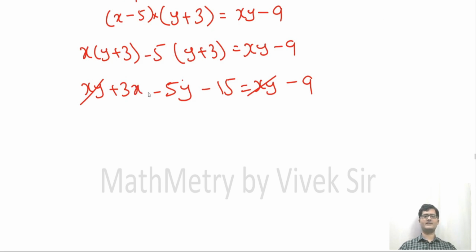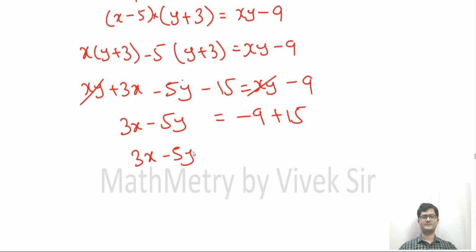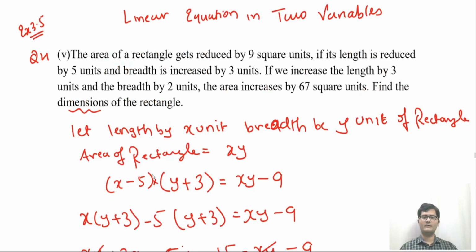xy plus 3x. Okay. So we have got 3x minus 5y is equals to minus 9 plus 15. So minus 9 plus 15 is 6. So this is our equation 1. Now let us move to second part of the question.